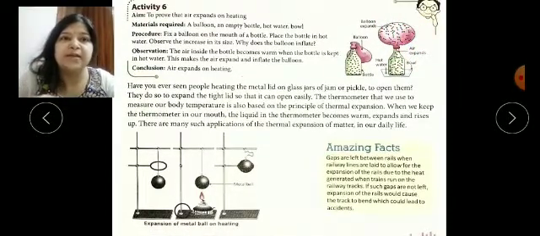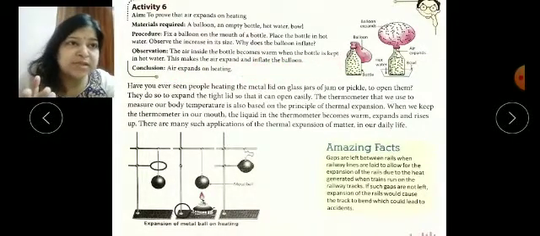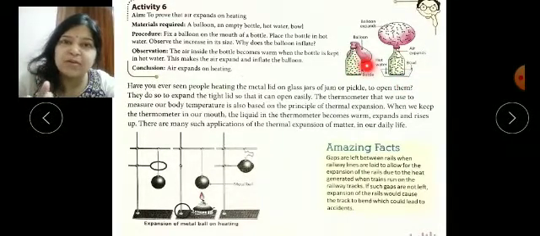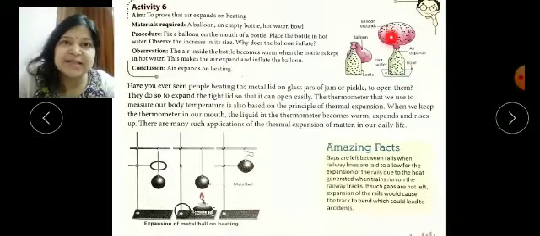So you can see here, now the air inside the bottle becomes warm when the bottle is kept in hot water. This makes the air expand and inflates the balloon. So you can see through this, earlier there are no molecules, and afterwards they are showing in the second picture molecules of the air.